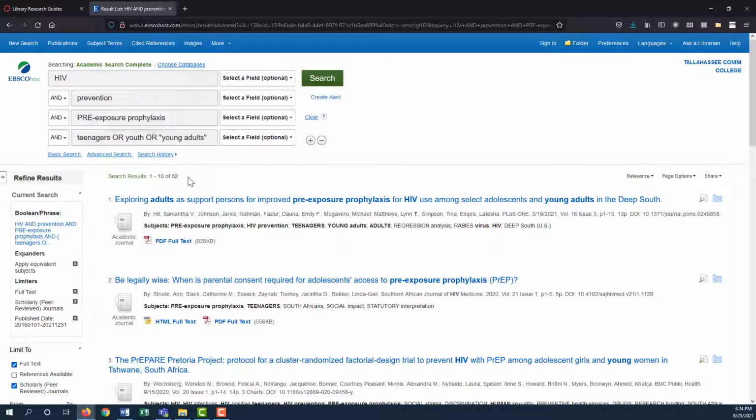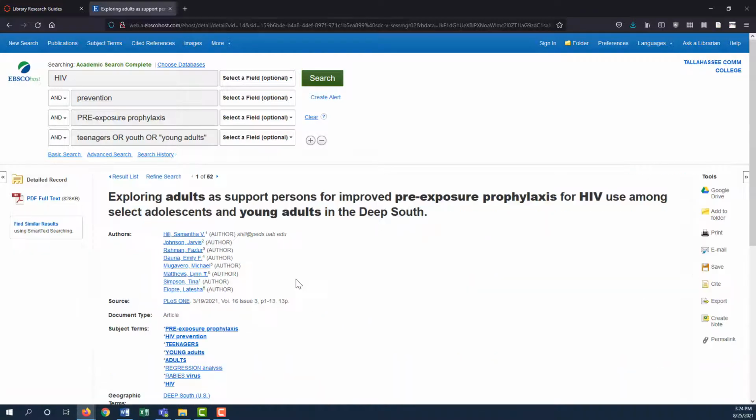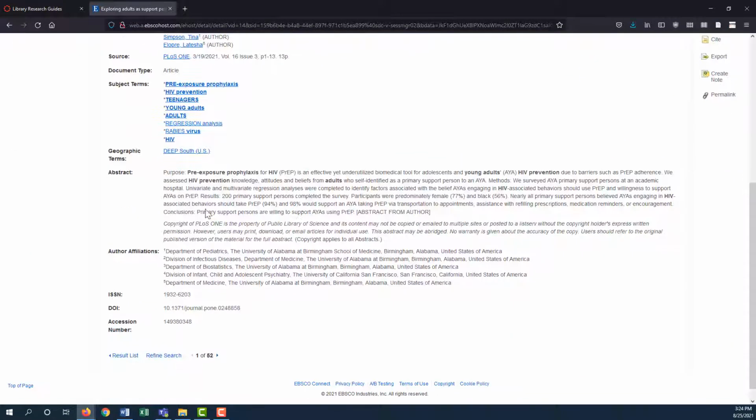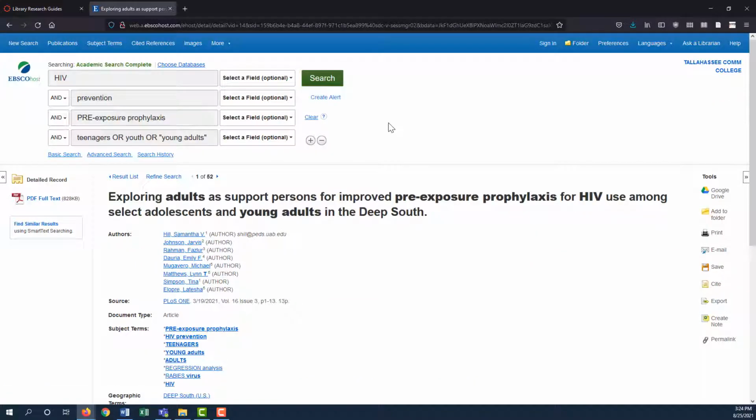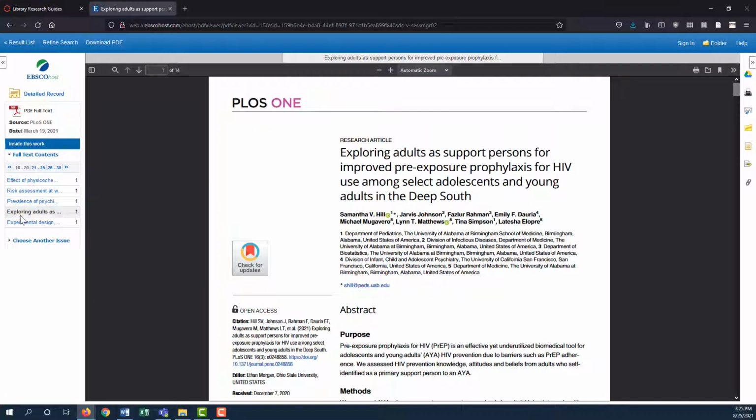To access an article, click on the title. This brings you to an informational page, including an abstract or brief summary of an article. You can read the full article by clicking PDF Full Text on the left-hand side of the page here. You can download this PDF to your computer by clicking here.